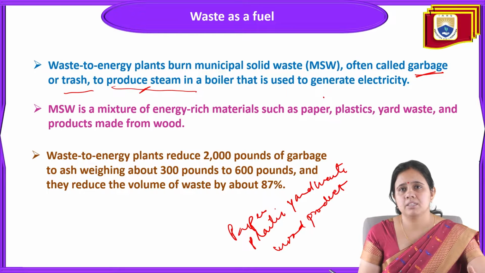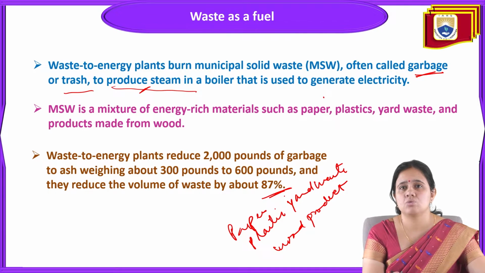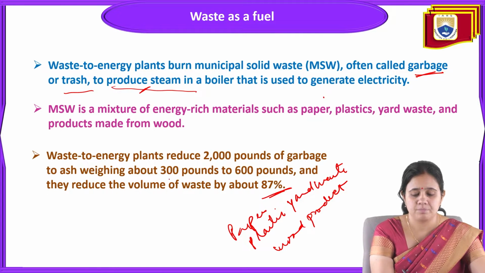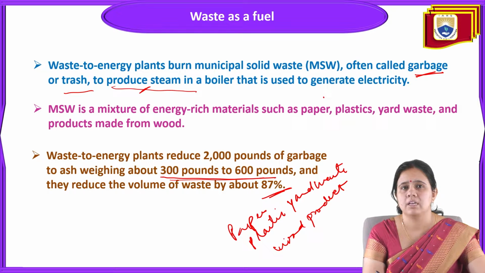In this plant, because of the burning of waste, the volume is reduced by up to 87%. A waste to energy plant reduces 2000 pounds of garbage to ash weighing about 300 to 600 pounds, and reduces the volume of waste by about 87%.